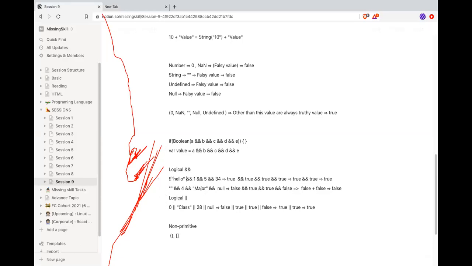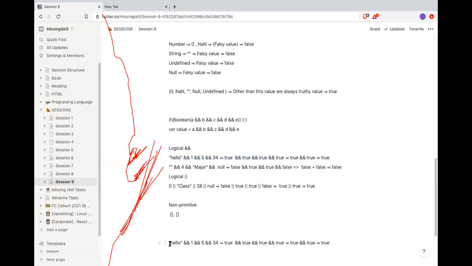Double exclamation here, double exclamation here. Okay, I'll just copy here. Instead of doing double exclamation here, double exclamation here, double exclamation here, double exclamation here. Alright.